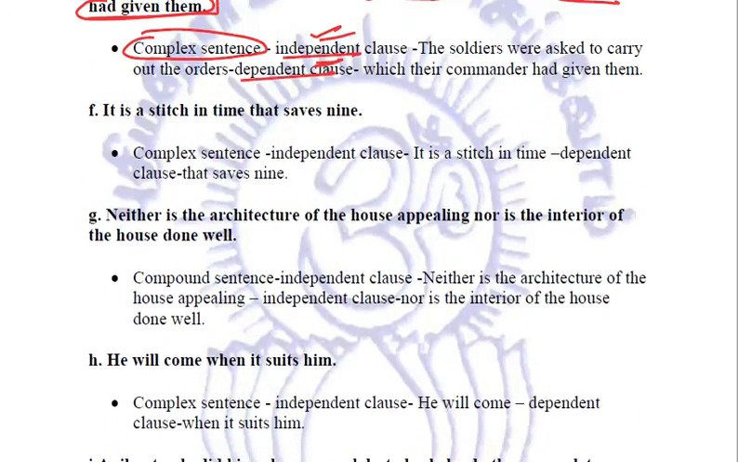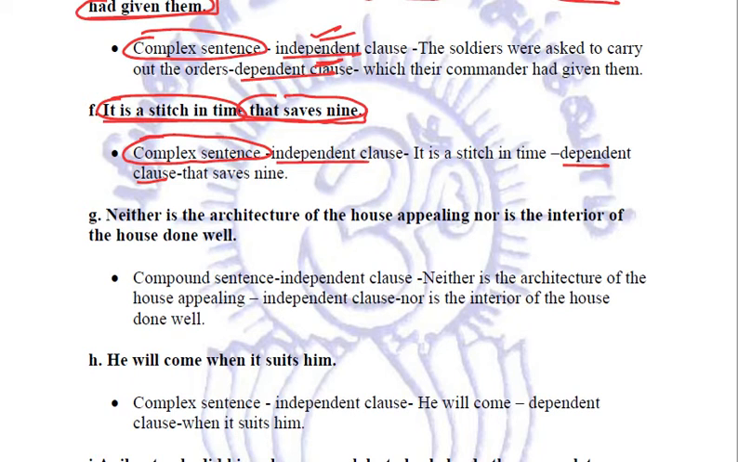It is a stitch in time that saves nine. It is a stitch in time is an independent clause. That saves nine is a dependent clause. So this sentence contains an independent clause as well as a dependent clause. Hence, it is a complex sentence.